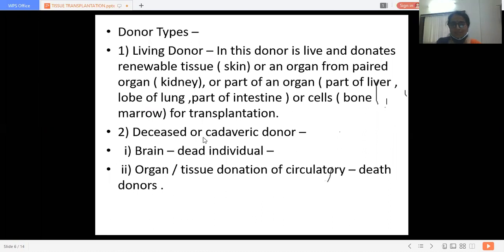That is either brain dead individual or circulatory death donors, organ tissue donation of circulatory death donors. In circulatory death, the heart has stopped. But in case of a brain dead individual, the person is on ventilators and all other organs should be viable.